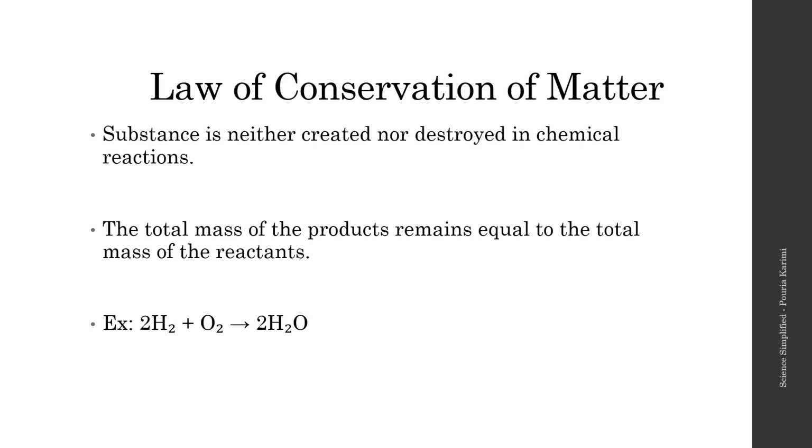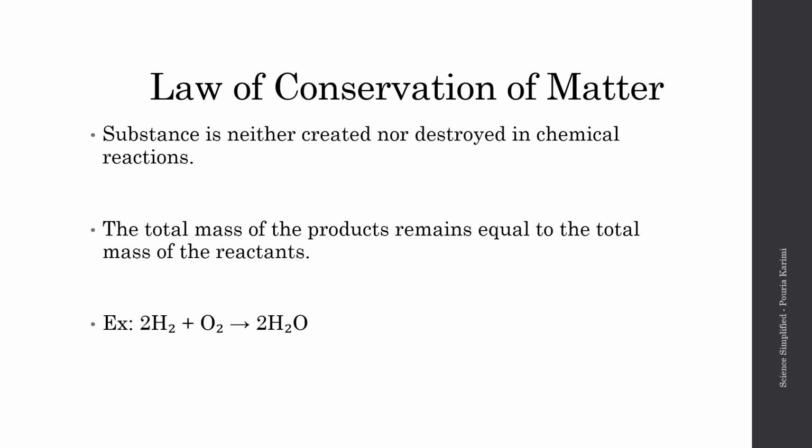So we have, for example, 10 kilograms of reactants. At the end, we must always have 10 kilograms of product as well. If we don't, then something has gone wrong, or it just shouldn't be possible.